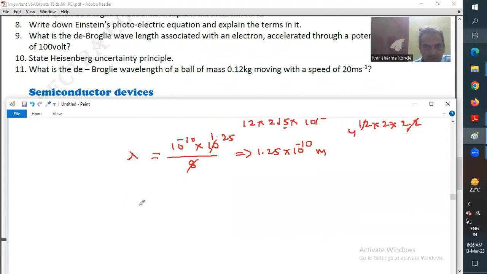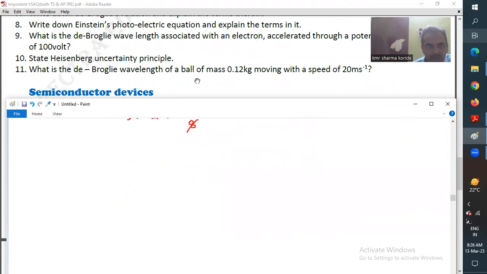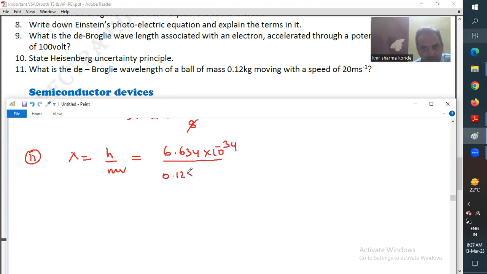Moving to the 11th. What is the de Broglie wavelength of a ball of mass 0.12 kg moving with a speed of 20 meters per second? Straightforward: lambda is equal to h by mv. So h is 6.634 into 10 to the power of minus 34 divided by the mass, 0.12, multiplied with 20.